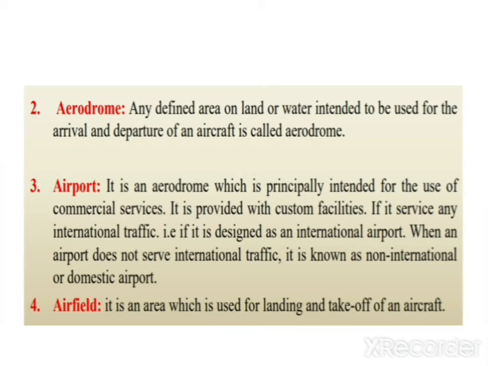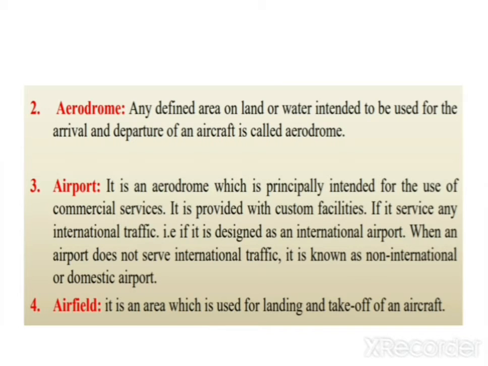Based upon the level of services or the expansion of services, airports have been classified into two types: international airport and domestic airport, or non-international airport. International airport means from where flights or aircraft can travel from one country to another country, across international borders. And domestic airport means from where flights can travel from one place to another place within a country.